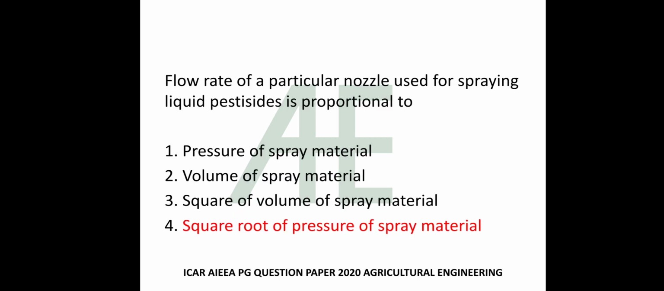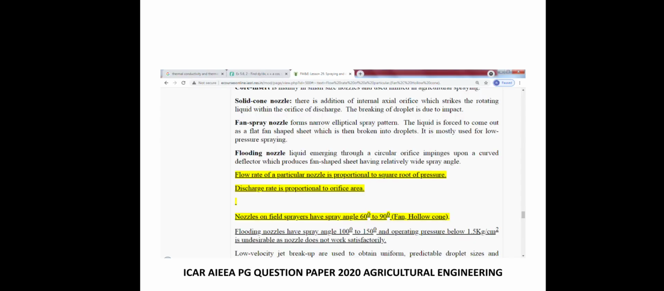Flow rate of a particular nozzle used for spraying liquid pesticides is proportional to pressure of spray material, volume of spray material, square of volume of spray material, square root of pressure of spray material. The answer is square root of pressure of spray material. Flow rate of a particular nozzle is proportional to square root of pressure. Discharging rate is proportional to orifice area. Nozzle on field sprayers have spray angle 60 degree to 90 degree.